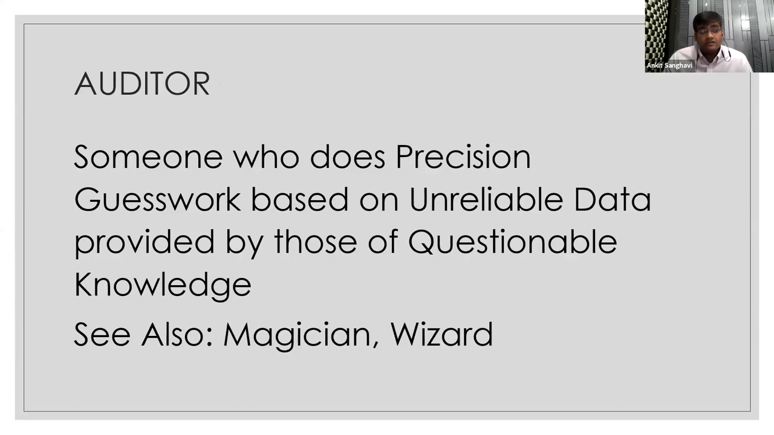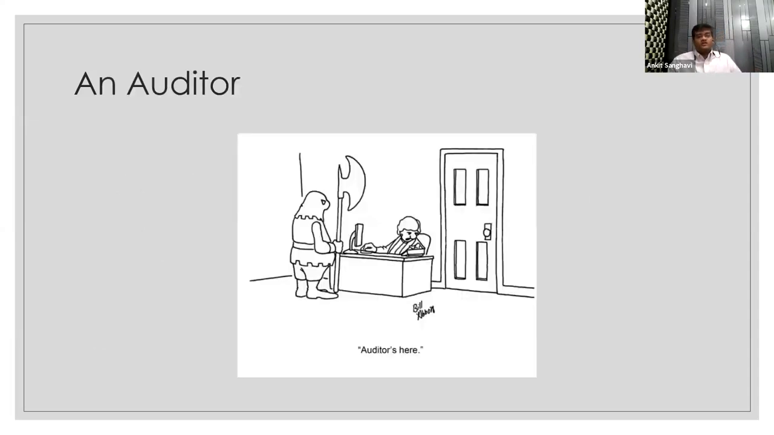On a lighter vein: auditor, someone who does precision guesswork based on unreliable data provided by those of questionable knowledge. See also magician and wizard. This is how generally the jokes are on auditors, and this is how an auditor is usually perceived. If you look at how the person is coming and the reception is like, the auditor is here.